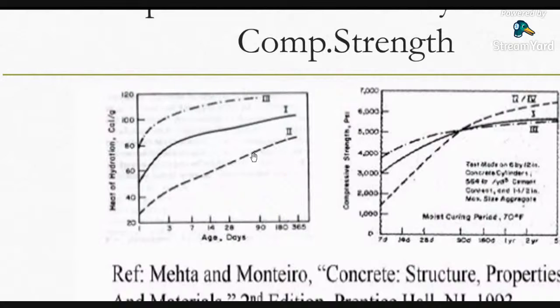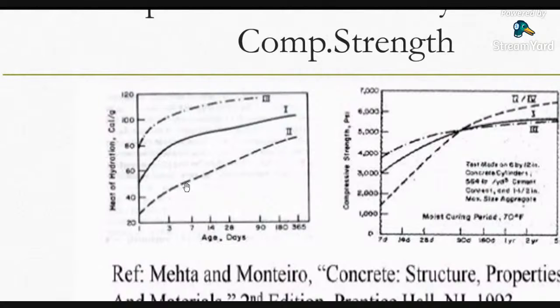So you can see the type 3 cement. Type 3 cement is which one? The rapid hardening cement. First you see the type 1 cement. The gaining of strength is initially increasing, after that it gradually decreases. After 90 days, the heat of hydration is very less. But you see type 3, which is rapid hardening cement: initially the heat of hydration is very high, 80 calories per gram. 80 calories per gram is very high. It is increasing very fast, very quickly, and now it is almost approaching asymptotic in nature, meaning there is no more heat of hydration after that.